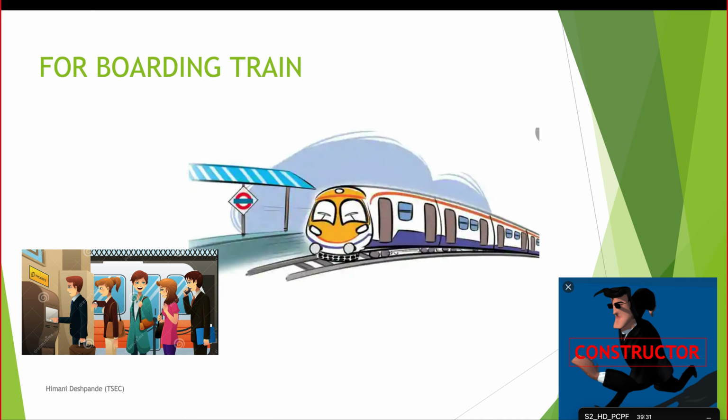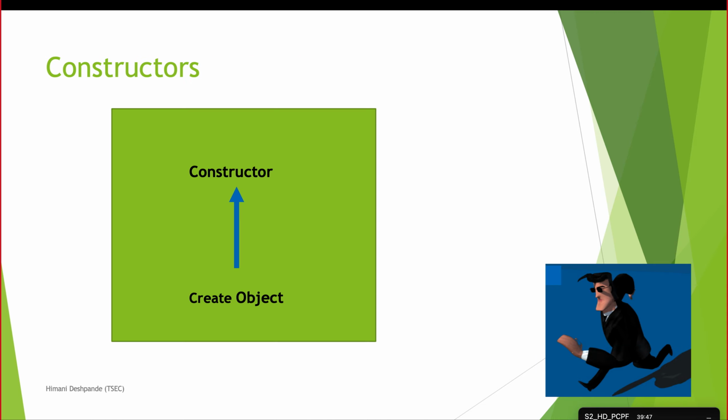So that is the initialization, blocking off of memory for the object, like getting your ticket done. All those things are done by your constructor. So in your C++ programming, or you can say Java programming, object-oriented programming, the role of constructor is activated when you create an object. The moment you create an object, the constructor is activated and it will start allocating the space. It will start assigning or initializing the values depending upon the constructor that you have designed. So creating an object immediately invokes your constructor function.